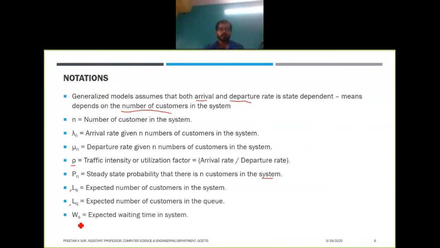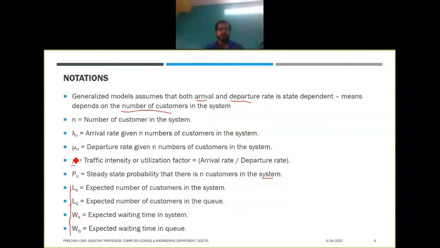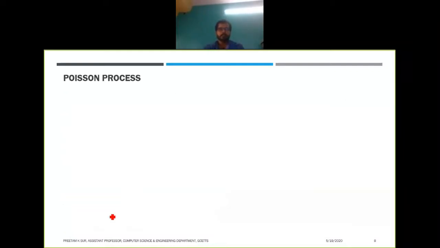Similarly we will have Ws, which will give you the expected waiting time in the system, and we will have Wq, which will give you the expected waiting time in the queue. So these four parameters are what we are trying to find out for a queue model. The inputs are that there are n customers in the system, lambda is the arrival rate, mu is the departure rate, rho is the traffic intensity, and with that information of a queue model, we will try to derive these parameters. So this is what we are going to do.